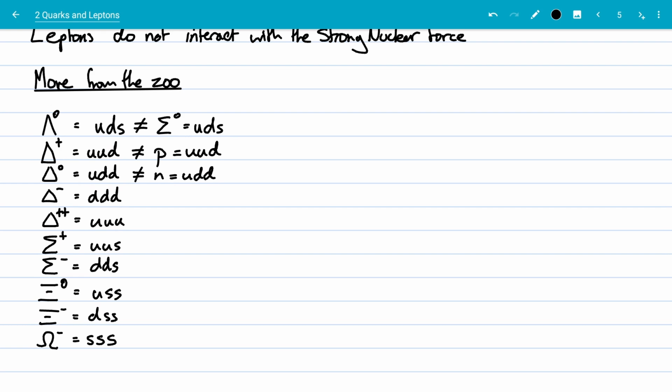And that's just up, down, and strange quarks. And we put them together in lots of different ways. We could use an asterisk to indicate an excited state as well. And then we can have the other types of quarks that aren't part of your course. The charm quark, which is just like an up quark, except it's got this property called charm. Just like strangeness, it's another property, another quantum number that is